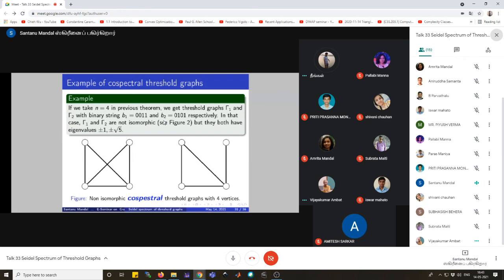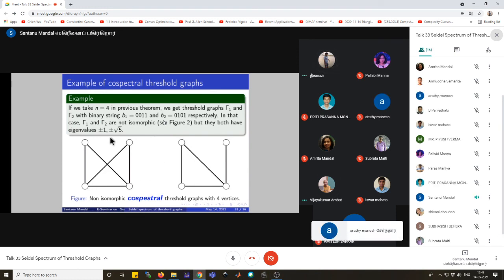This one is co-spectral with respect to Seidel matrix, but I did not actually check whether it is co-spectral with respect to adjacency. Of course, because there is a theorem that two threshold graphs will not be co-spectral with respect to adjacency matrix. It is already proved. So if you consider these two graphs, they will not be co-spectral with respect to adjacency matrix, but they are co-spectral with respect to Seidel matrix here.